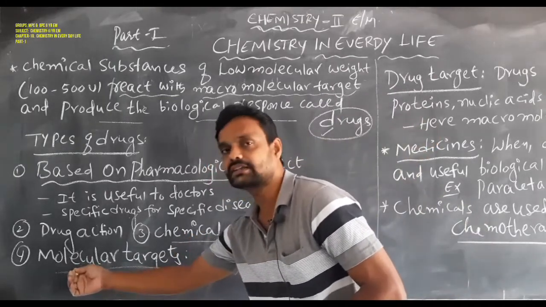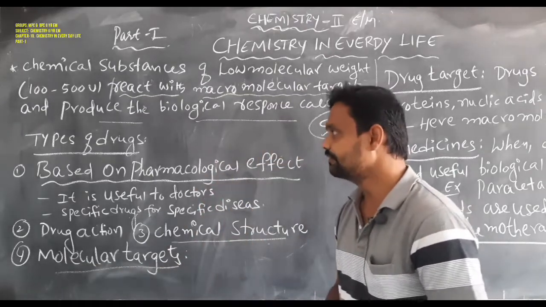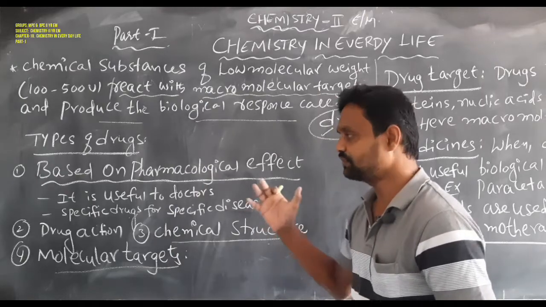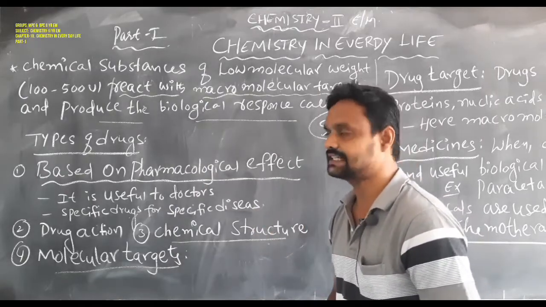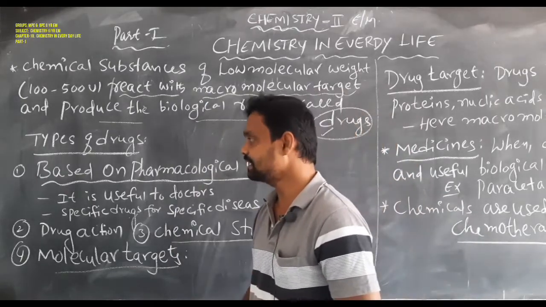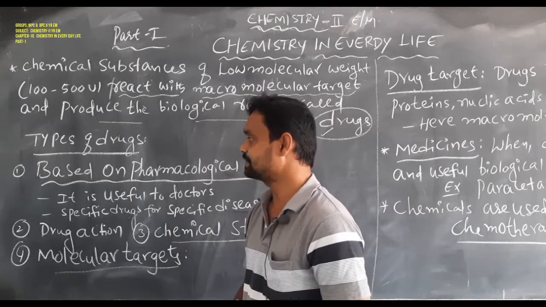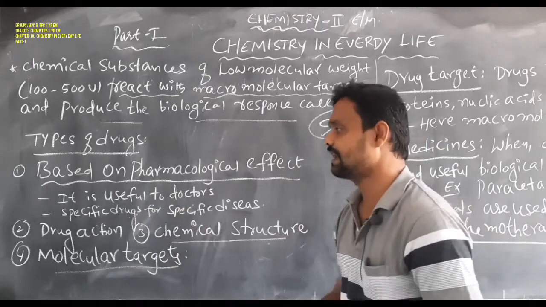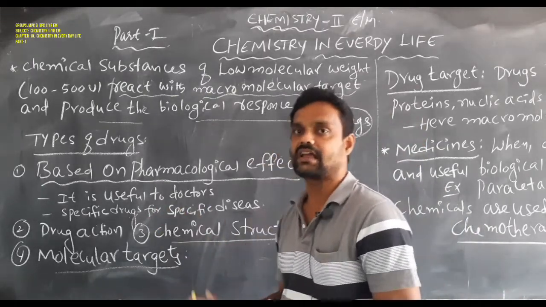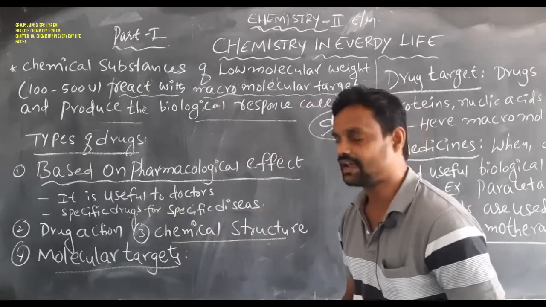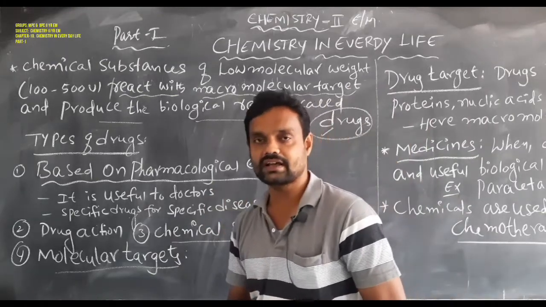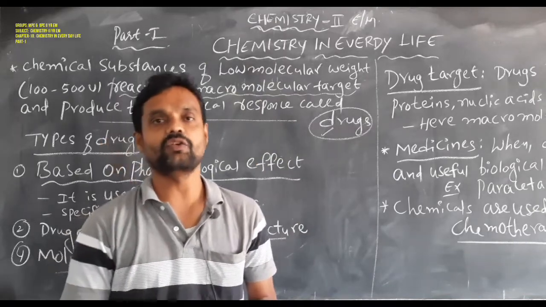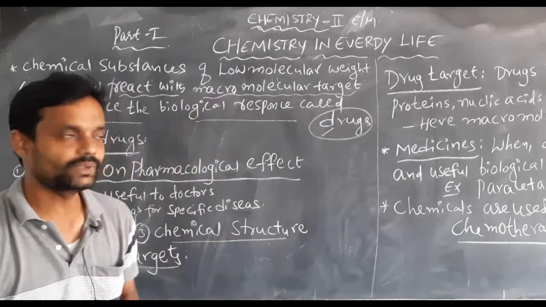Based on the molecular target also, we classify the drug. So based on these 4 categories, drugs are of 4 different types: based on pharmacological effect, drug action, chemical structure, and molecular target. How many types? Four types of drugs.